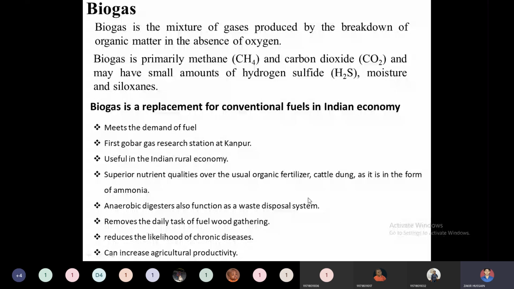Uttar Pradesh is the first state which established a permanent gobar gas research station in the National Sugar Institute, Kanpur. I already told you this. The first biogas or gobar gas research institute was established in the National Sugar Institute in Kanpur. So we are also a pioneer in this biogas fuel technology, which is a particularly useful system in the rural economy.